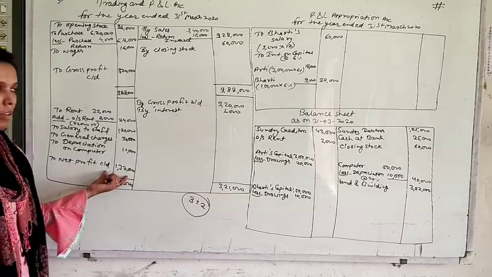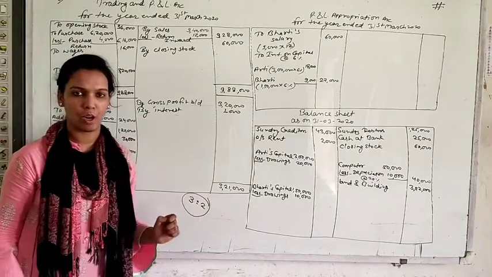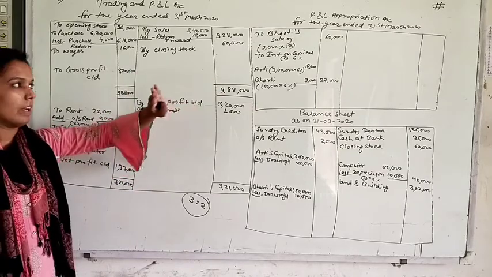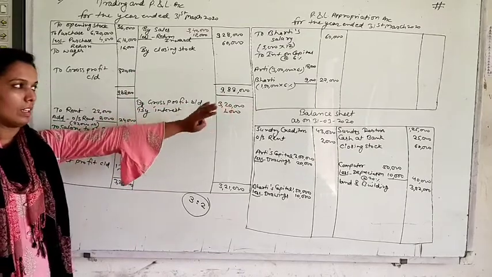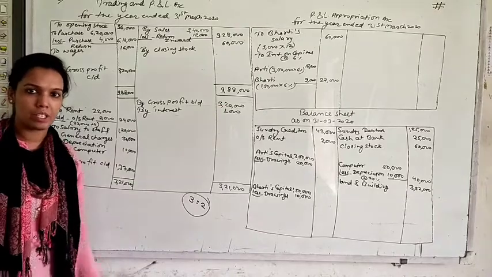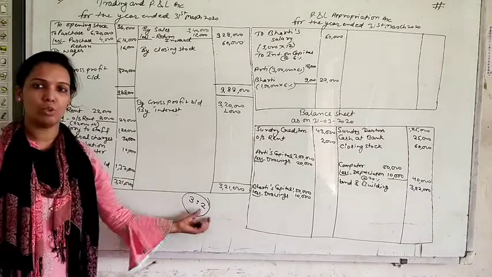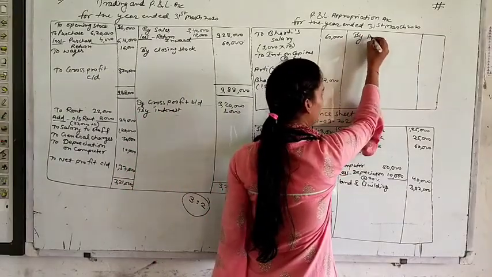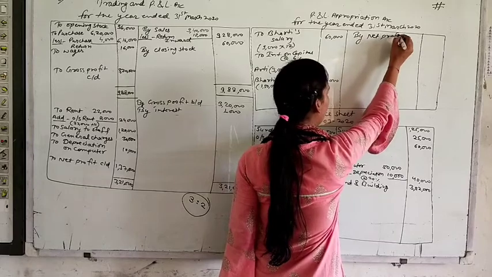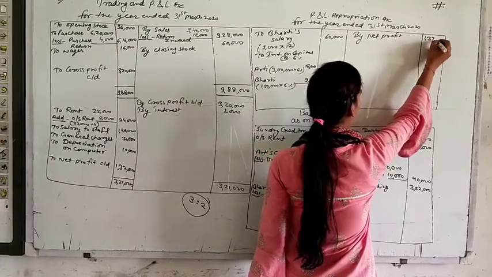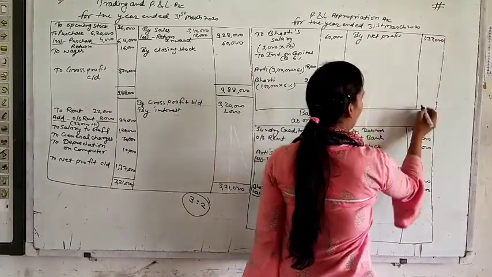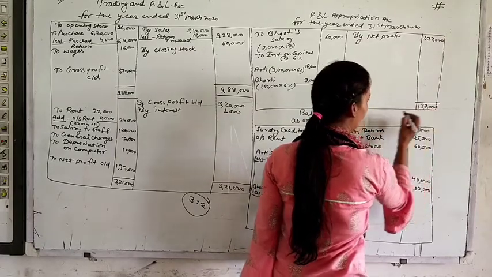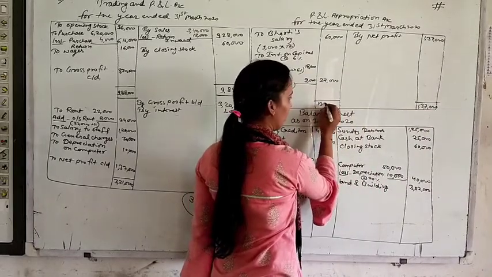This net profit will be transferred to P&L appropriation account, because from this net profit we will give salary to the partners, we will give them interest on capital, and if there is any profit left, that will be distributed among the partners in 3:2. Okay, so net profit will be transferred to the credit side by net profit, it is 1,37,000. Total this 1,37,000.